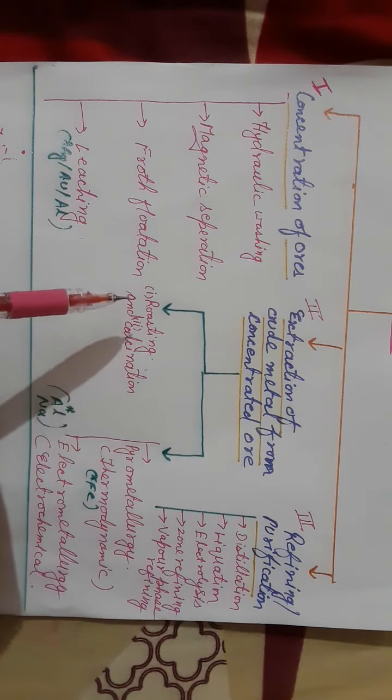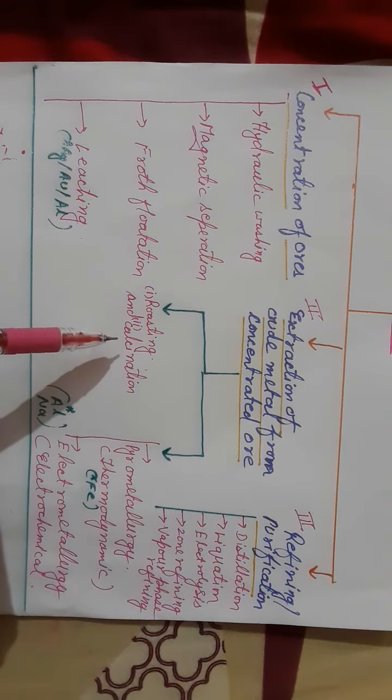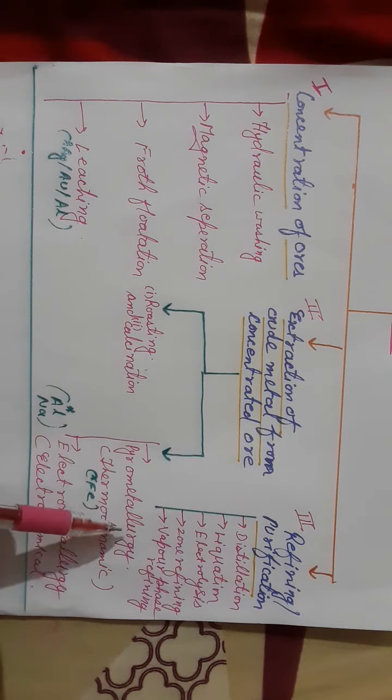It is done by two processes. First is known as roasting and calcination, and the second is either we can apply pyrometallurgy or electrometallurgy. Pyrometallurgy we have to study with reference to iron, that is a thermodynamic principle on the basis of heat, and second is electrometallurgy with reference to aluminium and sodium, that is based on the electrochemical principle.